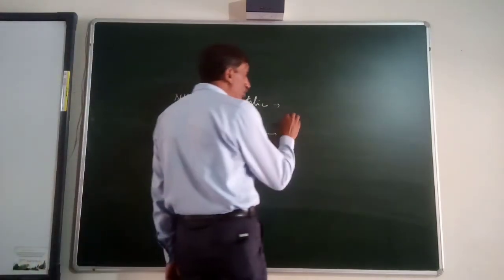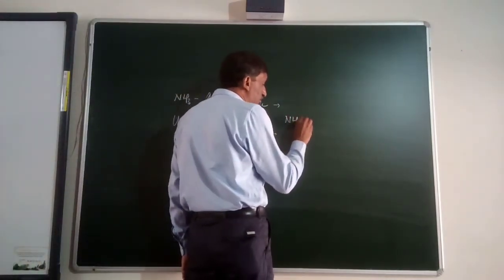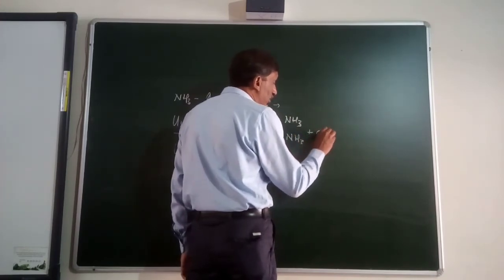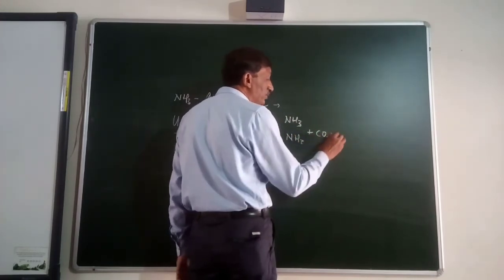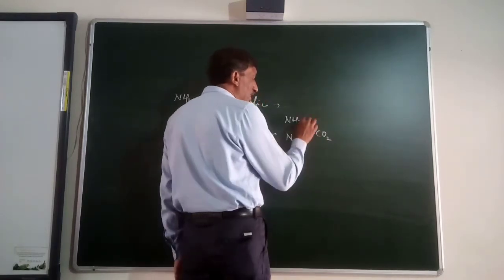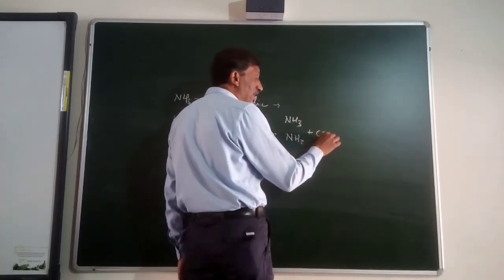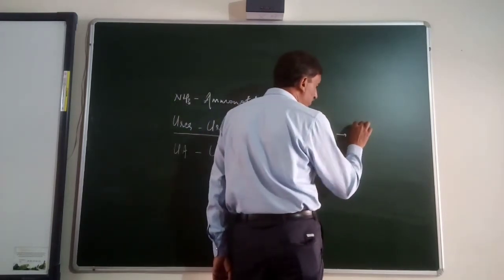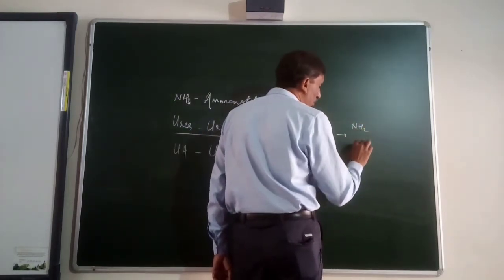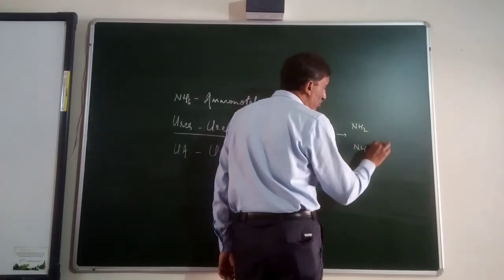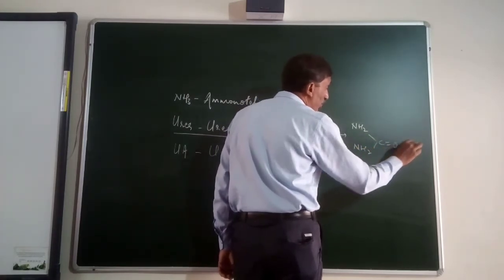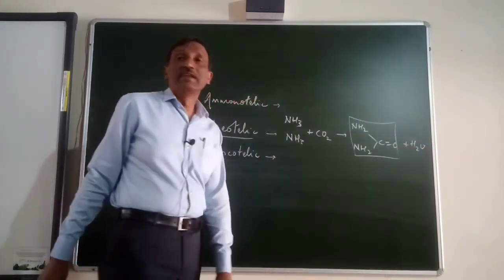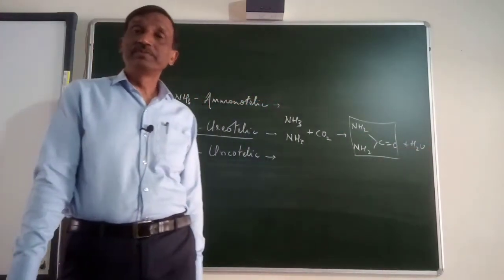So 2 molecules of ammonia, NH3, and 1 molecule of carbon dioxide. One hydrogen from here, one hydrogen from here, and carbon dioxide; the carbon dioxide loses oxygen and makes water. And it will form NH2 CO NH2 plus H2O, and this is the urea, which is less harmful.